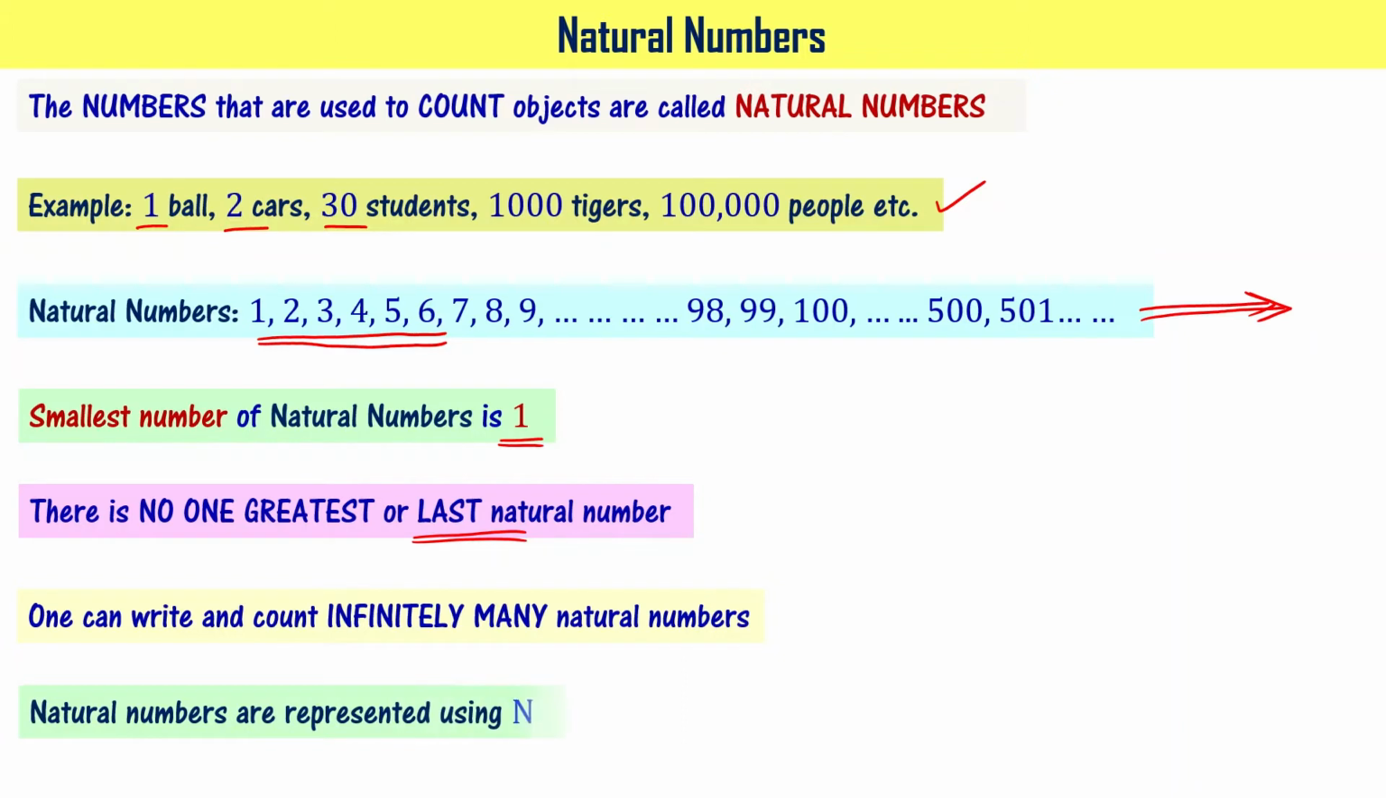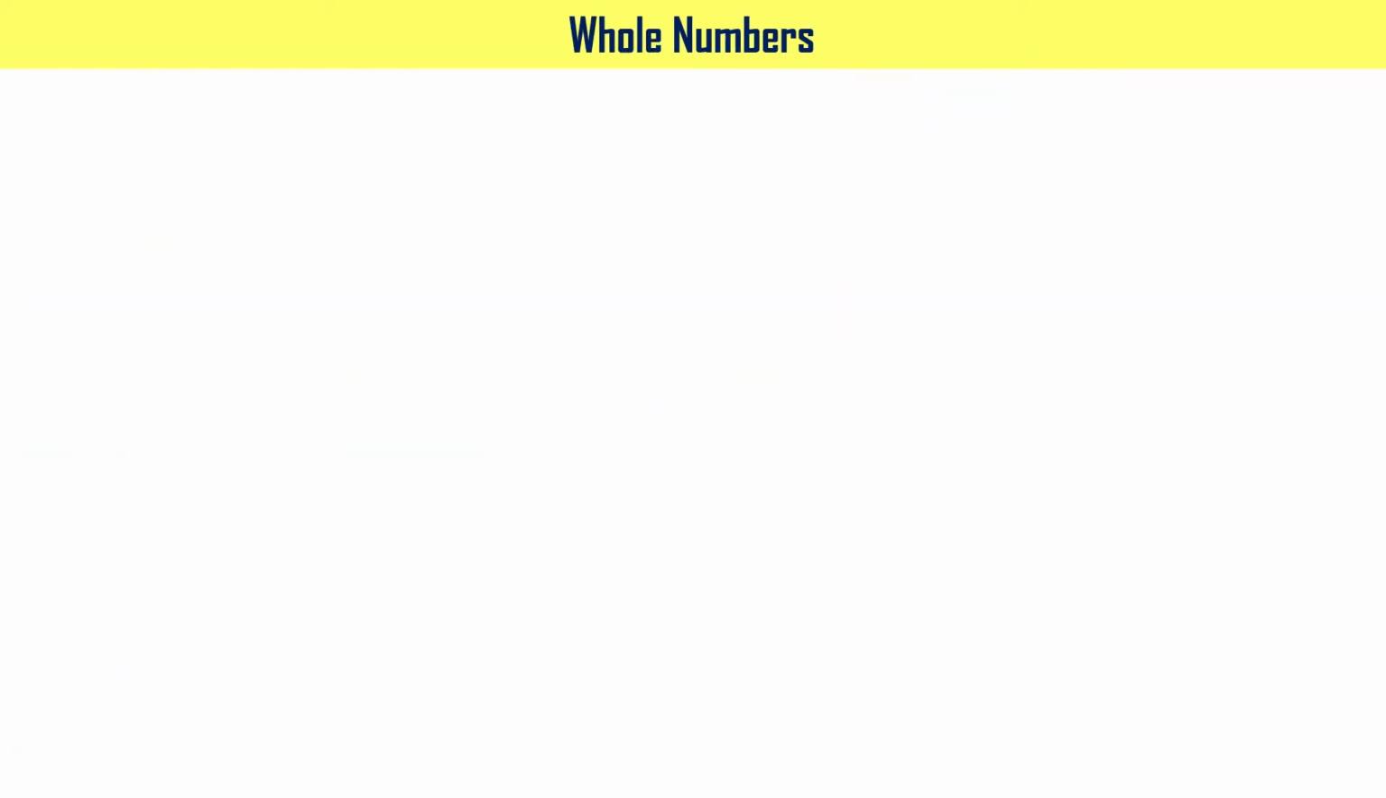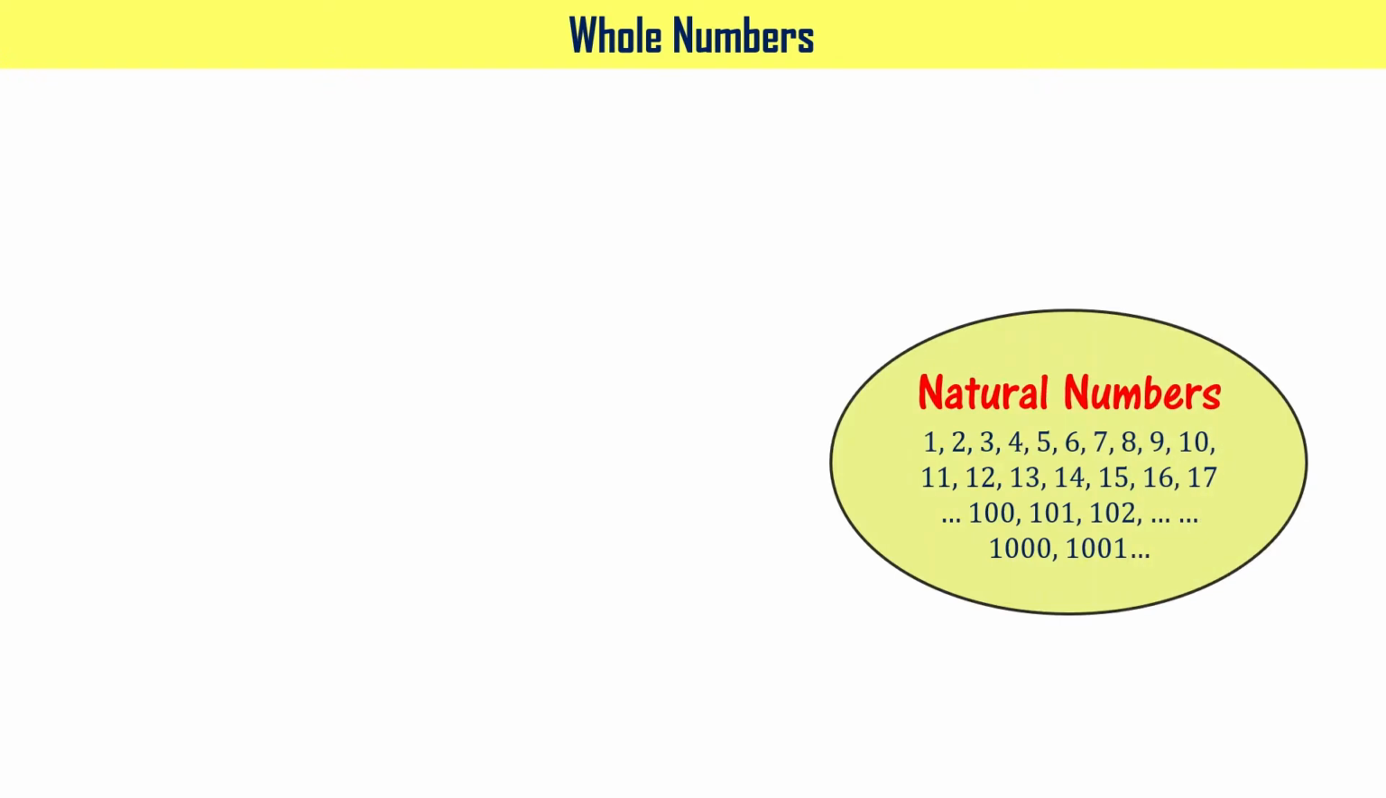Natural numbers are denoted using capital letter N. When you write capital letter N, what you are representing is natural numbers. That is the set of numbers 1, 2, 3, 4, 5, 6, 7, 8, 9, 10, and so on. Got it? Now let's look at the whole numbers. We have seen natural numbers, right? Those are 1, 2, 3, 4, 5, 6, 7, 8, 9, and so on.